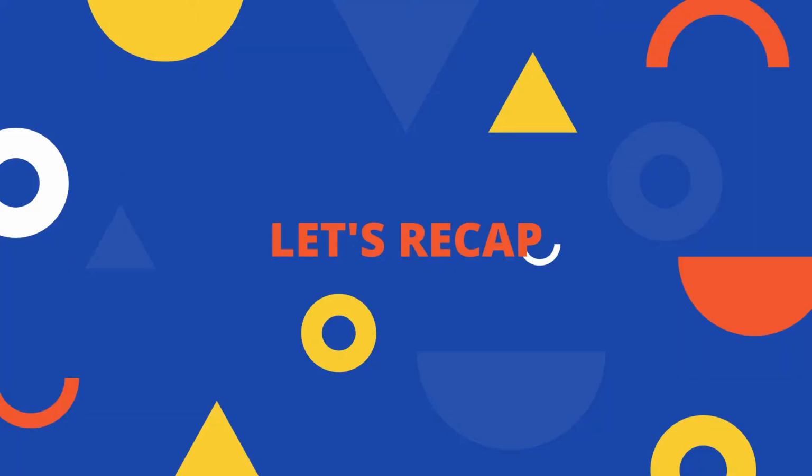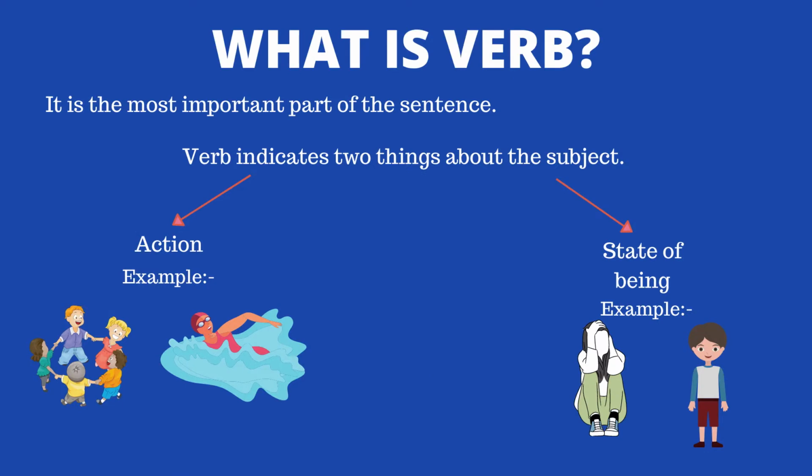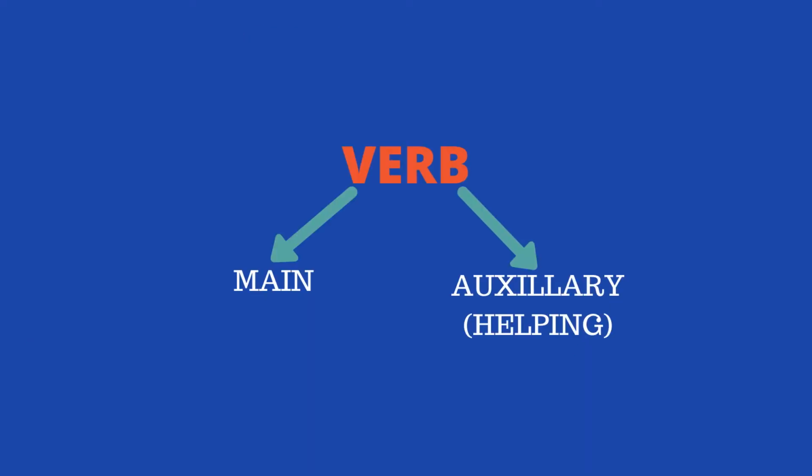Before we get started with today's lesson, let's recap what we have understood last week. So we covered what a verb is. It is the most important part of the sentence and it indicates two things about the subject: action and state of being, as you can see on the screen. Then we also discussed verbs and their types, main verbs and auxiliary or helping verbs. So let's look into the qualities of verbs today.